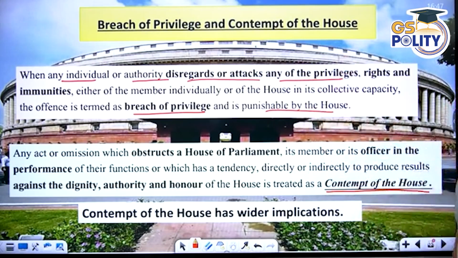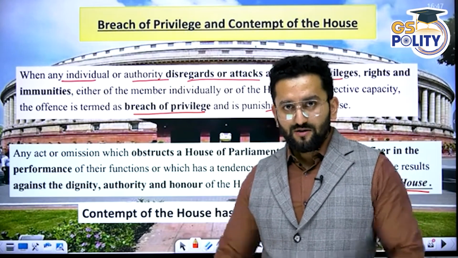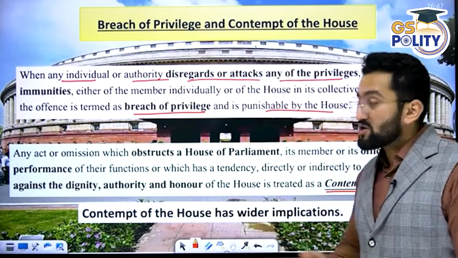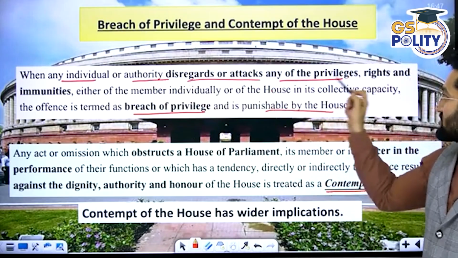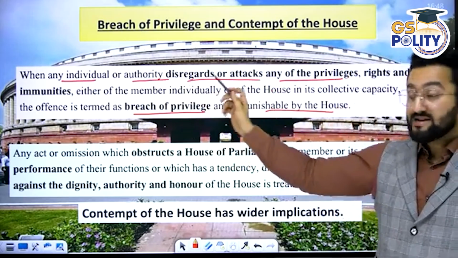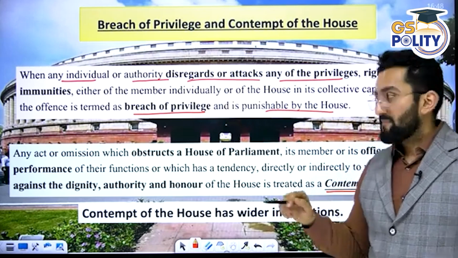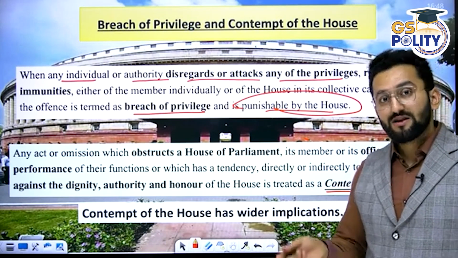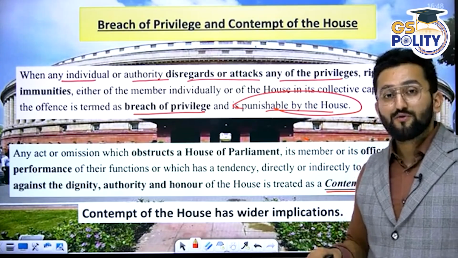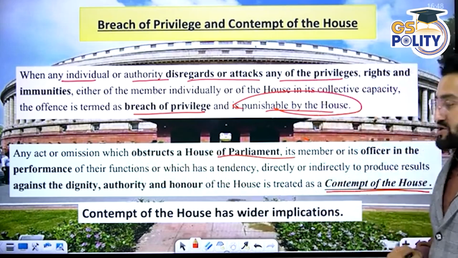Breach of privilege and contempt of the house. So you got to know the collective privilege and individual privilege. Privileges are fine, but what happens if privileges are breached? When an individual or authority disregards or attacks the privileges, rights, or immunities of a member individually or collectively, then breach of privilege will be considered. The house can initiate action. They will send a letter of fine or may give you some sentence as well. Any act or omission which obstructs the House of Parliament.